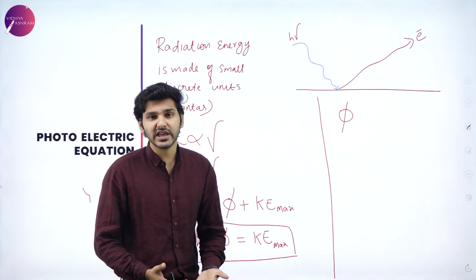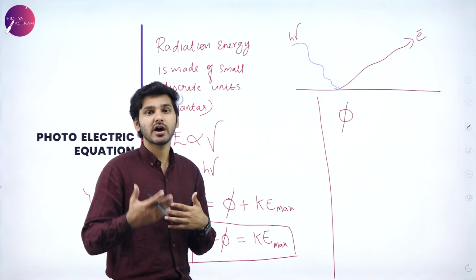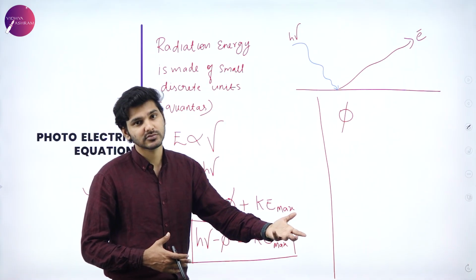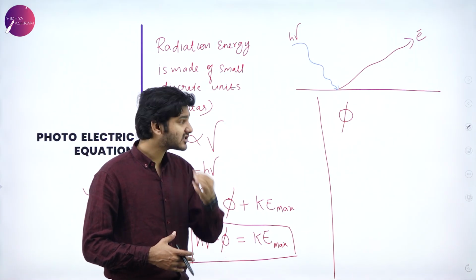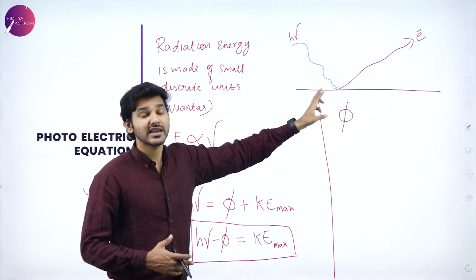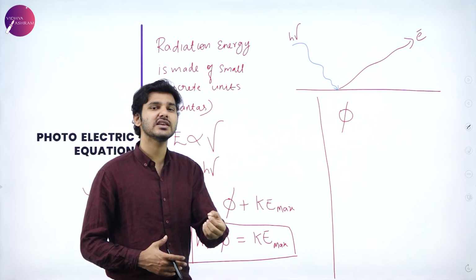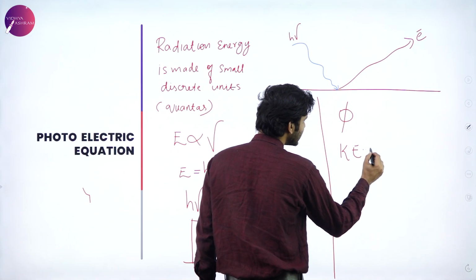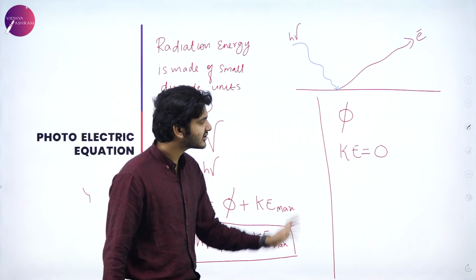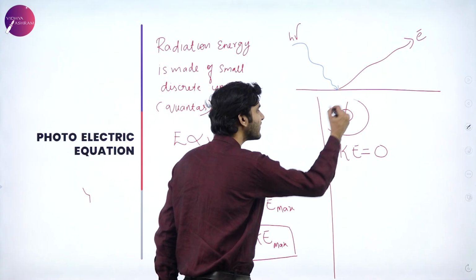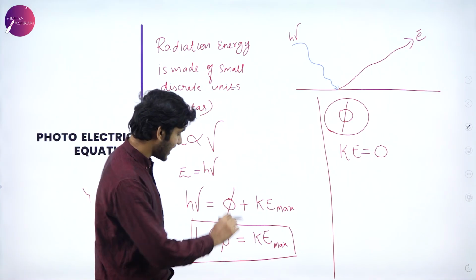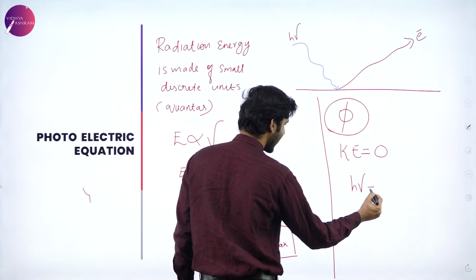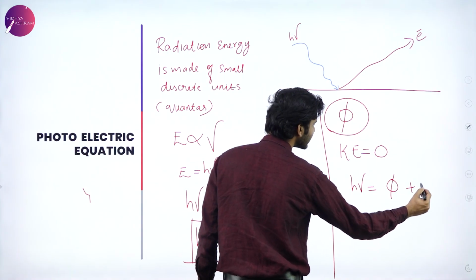I don't give any more energy, so that the kinetic energy is a positive value. That means I'm giving no extra energy for the electron's motion. I'm only giving sufficient energy for the work function, just to free the electron from the metal surface, which means I'm giving kinetic energy as 0. That is, there is no kinetic energy and only the work function is being done, which means that in this equation, I can say that h mu is equal to phi plus 0.